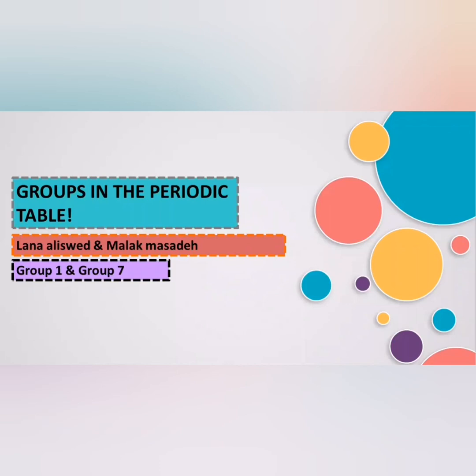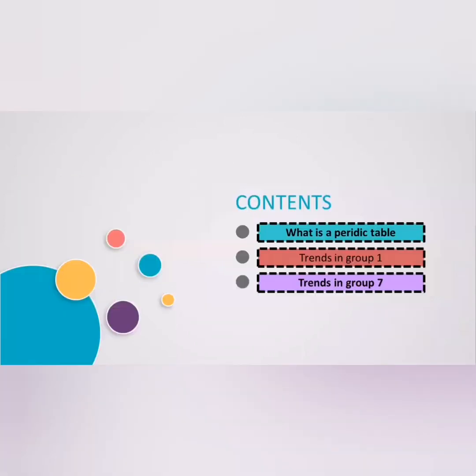Good morning. Today we are going to talk about groups in the periodic table, especially Group 1 and Group 7. Our contents for the day are: what is a periodic table, elements in Group 1, and elements in Group 7.